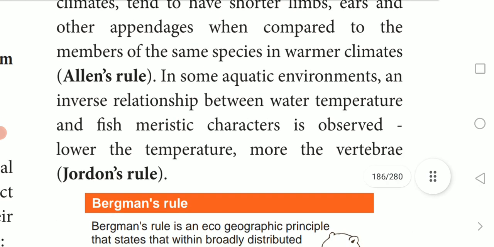In some aquatic environments, an inverse relationship between water temperature and fish meristic characters is observed.